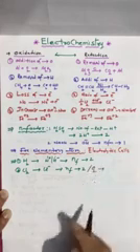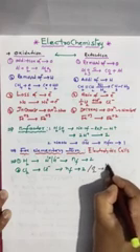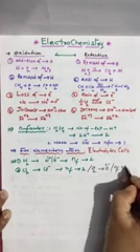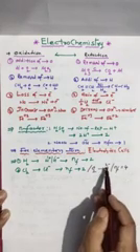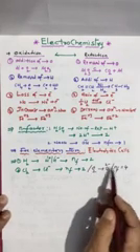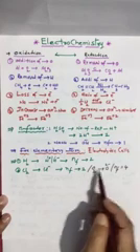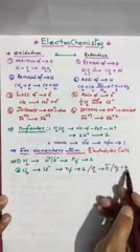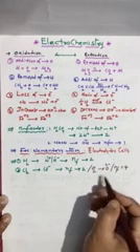Generally oxygen exhibits O2 minus. 2 oxygens are there, so N factor is 4. Generally students make a mistake: oxygen is 2 minus, so they take 2, but we should not take it like that. 2 oxygens are there, each one 2, so 4, and that is the N factor.